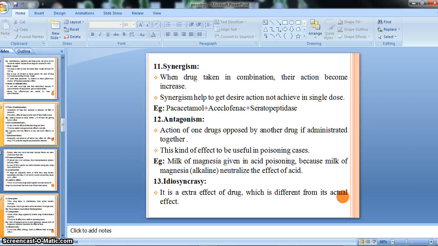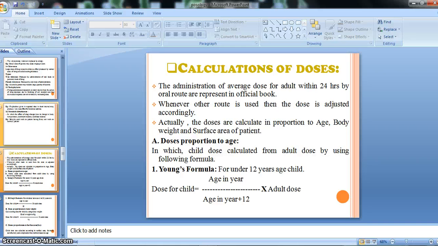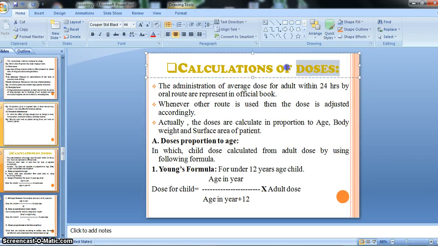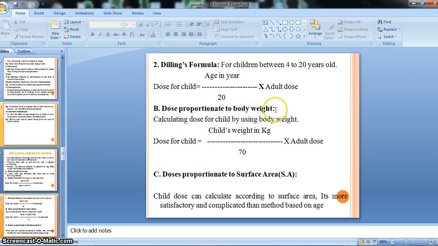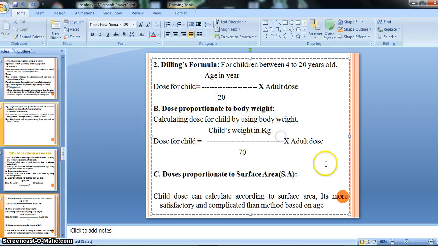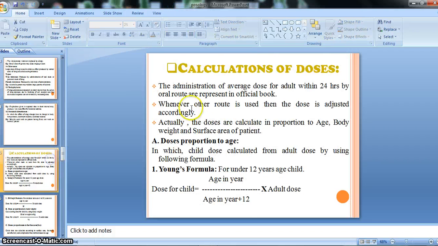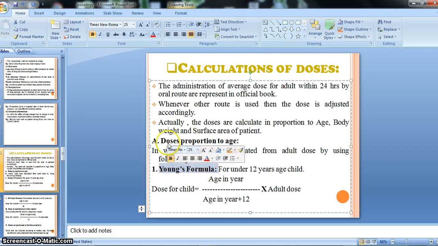Then these are the factors. Then we also have done the calculation of doses. From the adult dose we can calculate the child dose by using formulas on the basis of age, on the basis of body weight, that is Dilling's formula, then Young's formula.